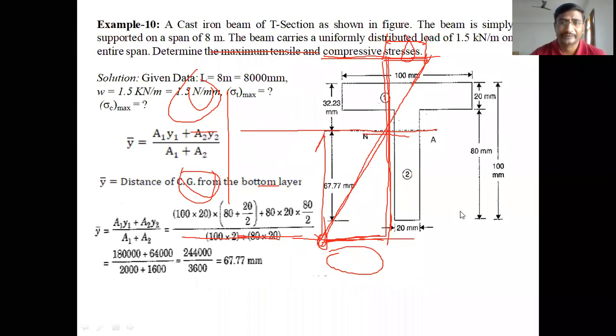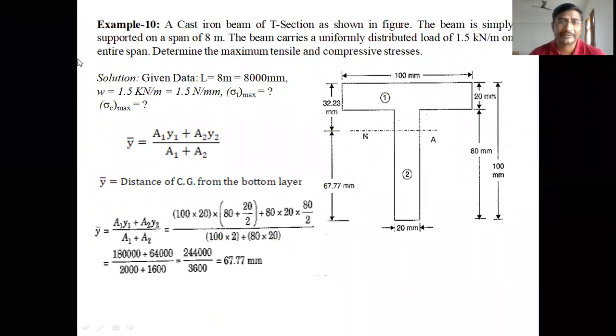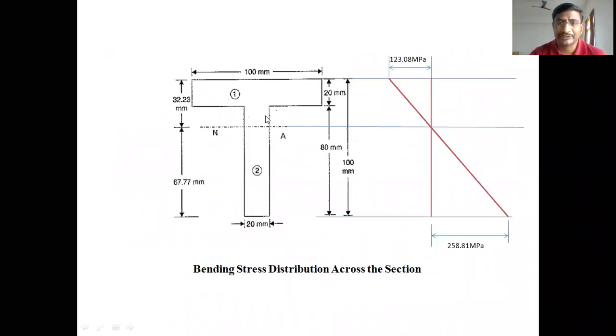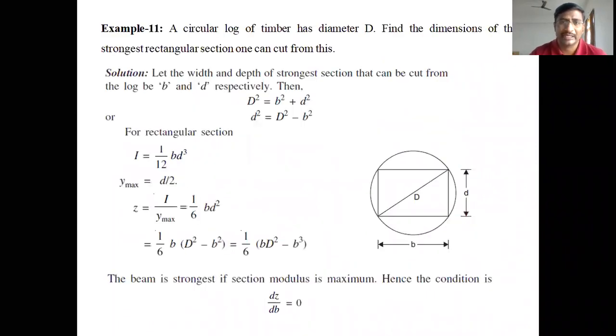Yes, students. In the next class, example 10, we will discuss a T section. The given section is a T type of section. T means having only one flange and one web. After getting the T section, you have to draw the bending stress diagram like this. The last problem in this chapter is example 11, how to get the maximum strength beam from the circular section. Next class, we will discuss these two problems.